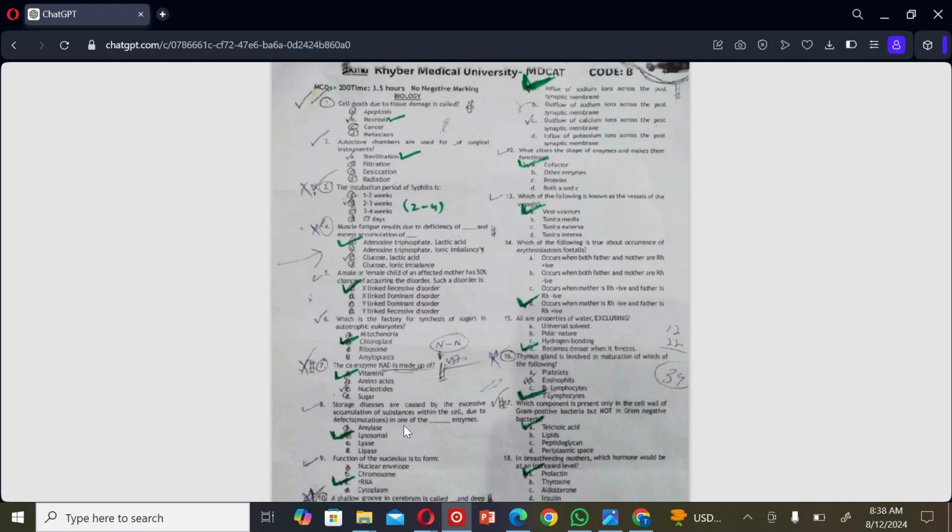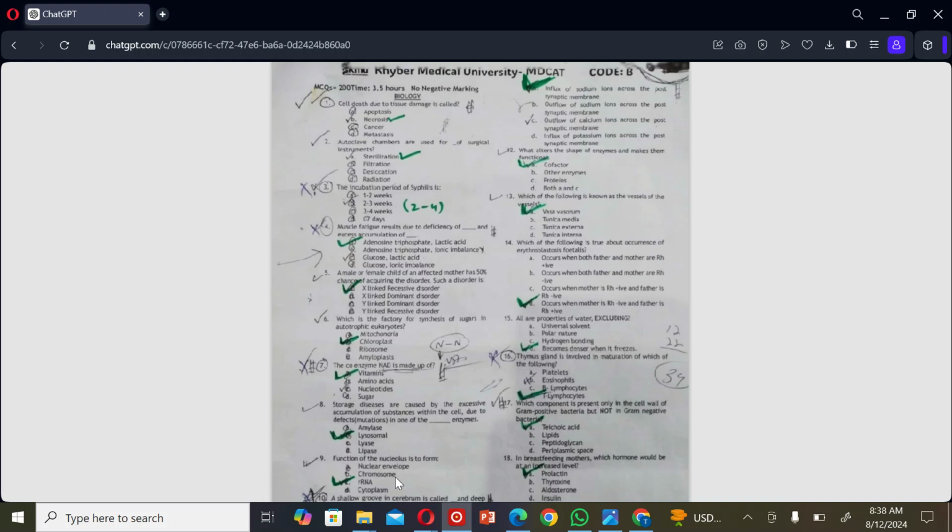The next MCQ: storage diseases are caused by the excessive accumulation of substances within the cell due to defects or mutation in one of the dash enzymes. A. Amylase, B. Lysosomal, C. Lyase, and D. Lipase. So the correct option is B. Lysosomal.